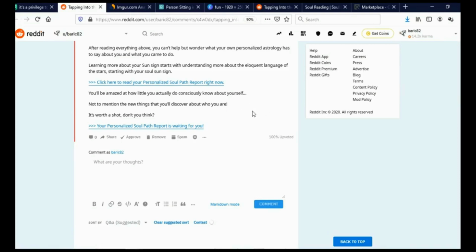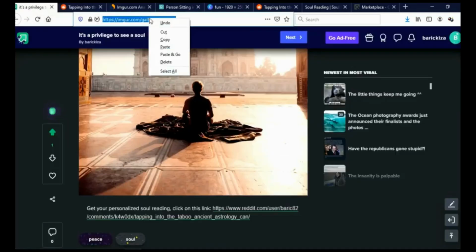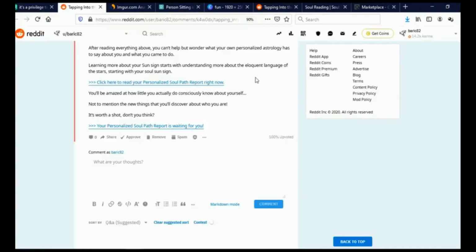And you can even use Reddit to promote your Imgur photos. All you have to do is just go back on Imgur, copy this URL here, go back on Reddit, find the right subreddits and submit that photo in that subreddit. And in that way, that photo can potentially get thousands and thousands of views. And potentially hundreds of people can click on that link in the description of your Imgur photo to come to your Reddit article, and then some of them will click on this link here to get to your ClickBank affiliate offer. And again, if they buy that product, you are going to make a percentage.